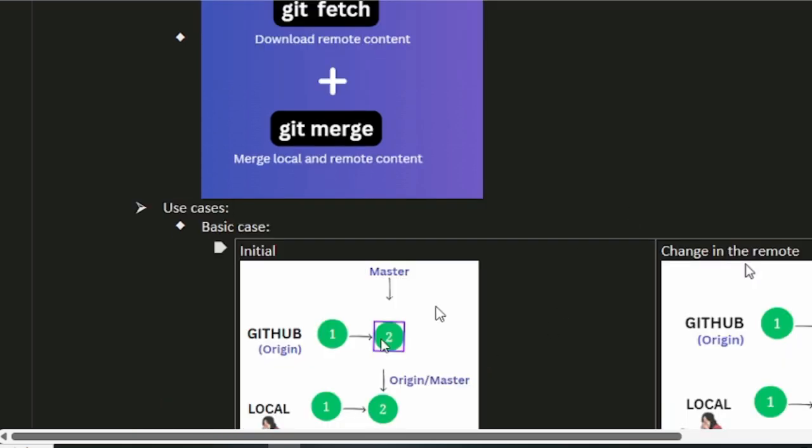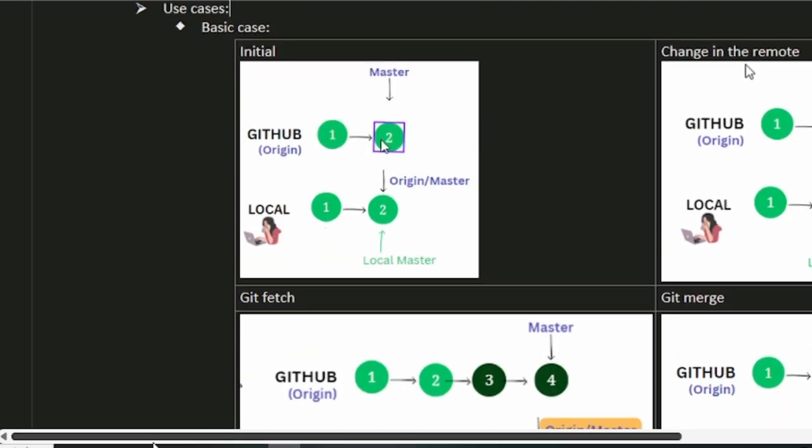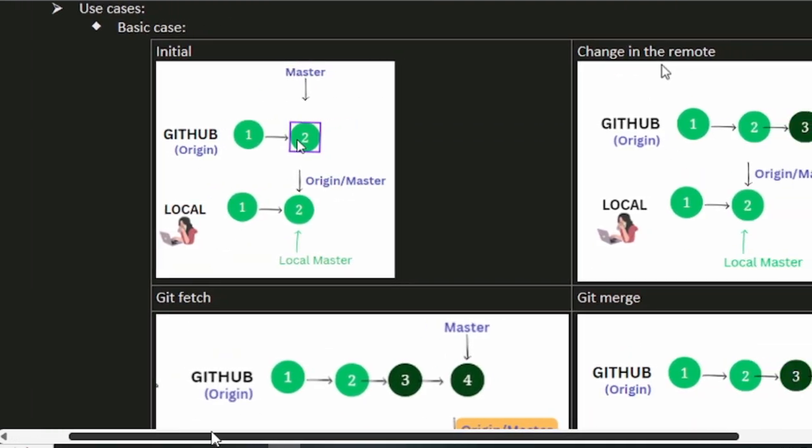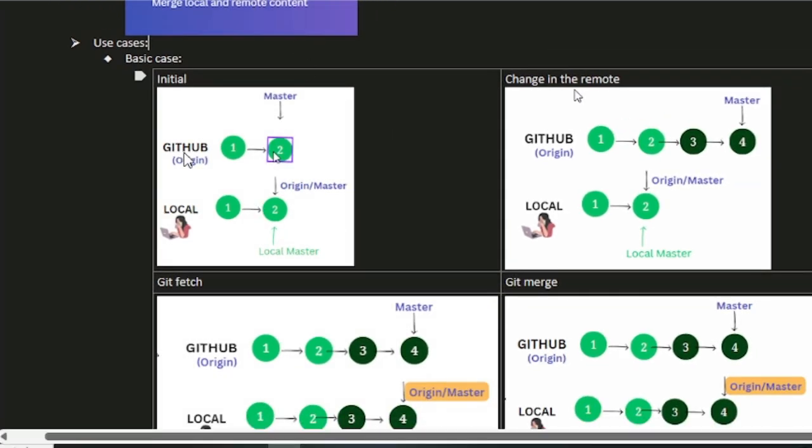First we will get through some basic cases that you come across. So what would be the first case? The first case is GitHub is your remote, wherein there are two commits, commit 1, commit 2, and your local also has commit 1, commit 2. What do we understand with this? There has already been a git pull and both are in the same line.